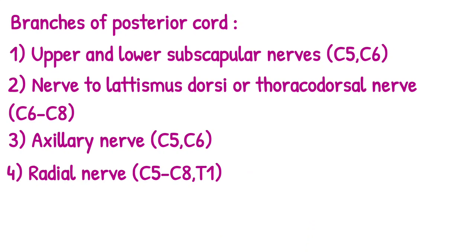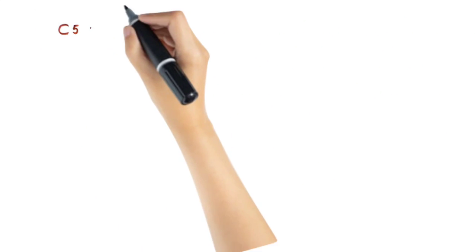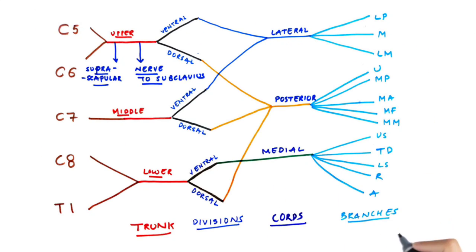Now, the branches of the posterior cord. The branches of the posterior cord of the brachial plexus are as follows. The first one, upper subscapular nerve. Second one, nerve to latissimus dorsi. Third one, lower subscapular nerve. Fourth one, axillary nerve. And fifth one, radial nerve. All of these are very important nerves which are providing nervous innervation to our forearm and arm.